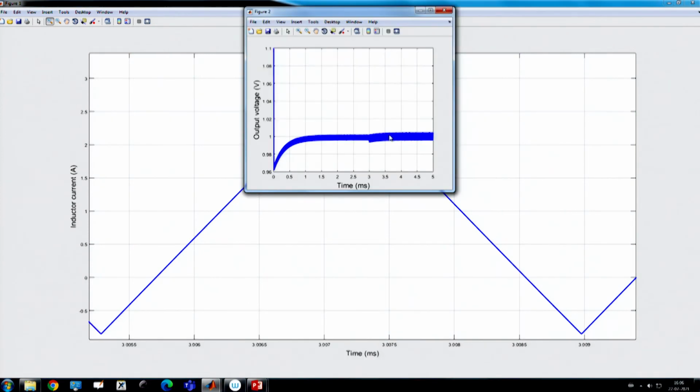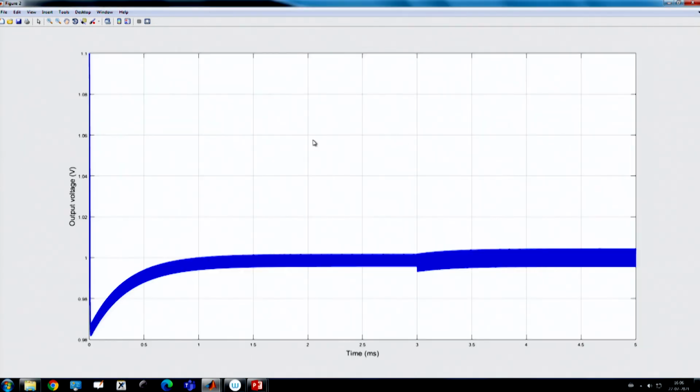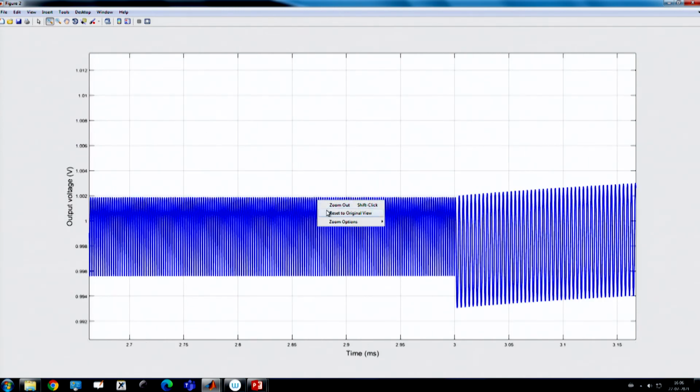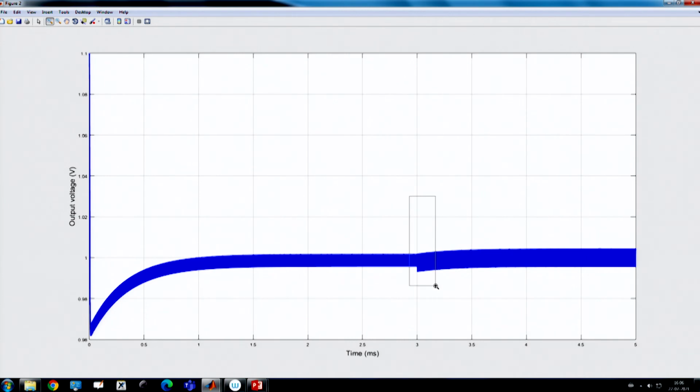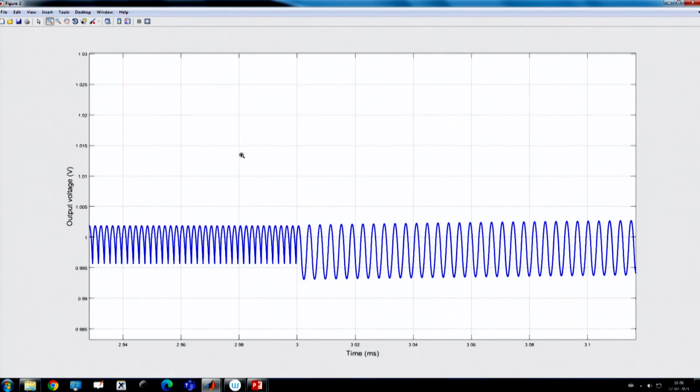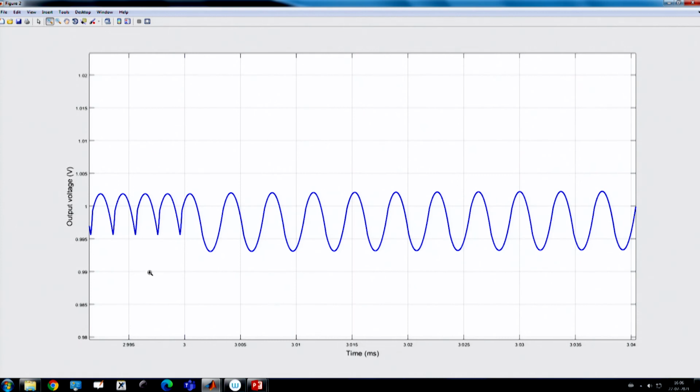Okay. Another part I want to show is the output voltage response. If you just take a few cycles, you will find there is almost insignificant change in the output voltage, because 1 volt is my output and it is more or less 1 volt, as this scale is just 0.005, 5 millivolt.